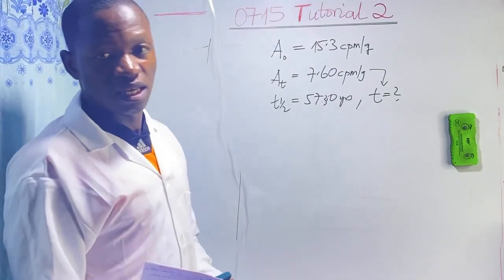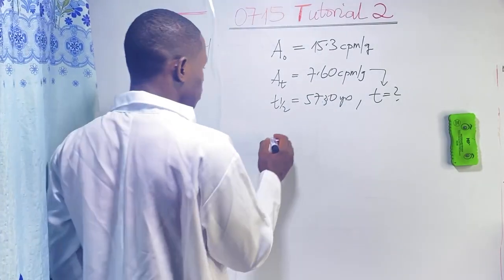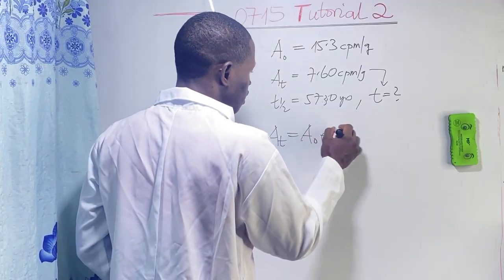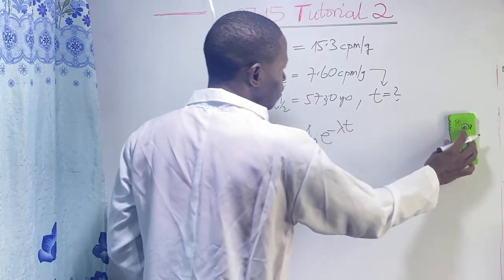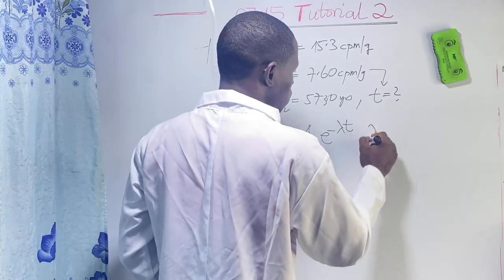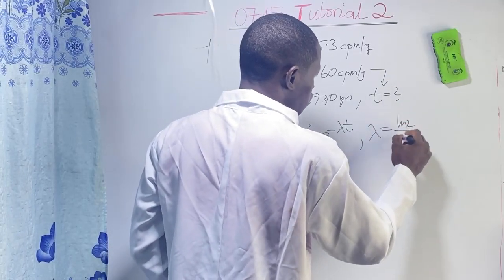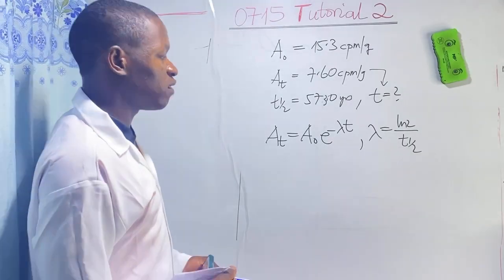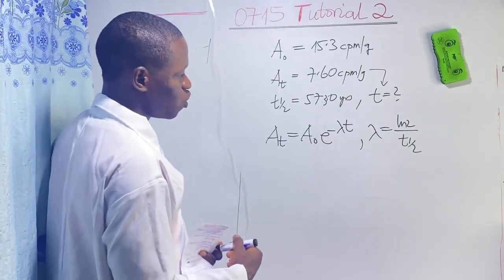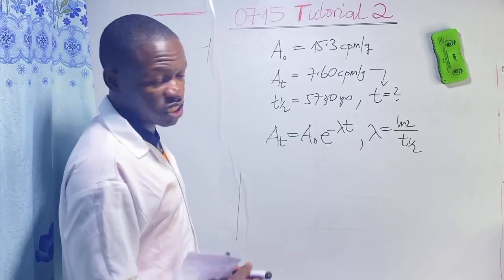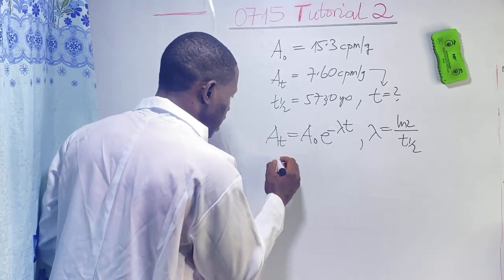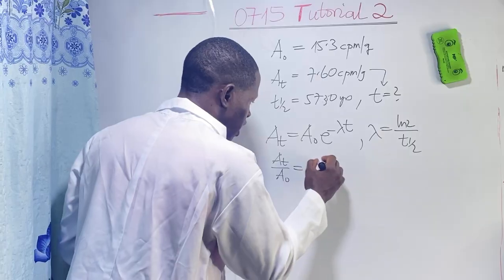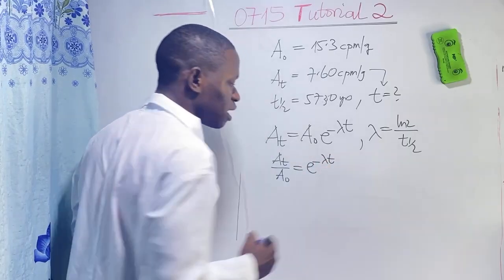So we use the radioactive decay formula. We have A_t equals A naught exponential minus lambda t. Lambda is ln 2 all over the half-life. We are solving for the time. So we divide: A_t over A naught equals exponential minus lambda t.